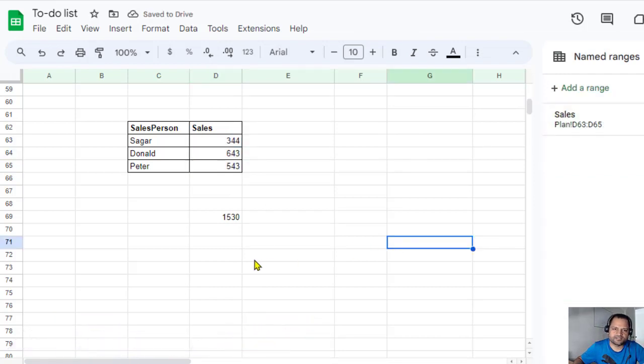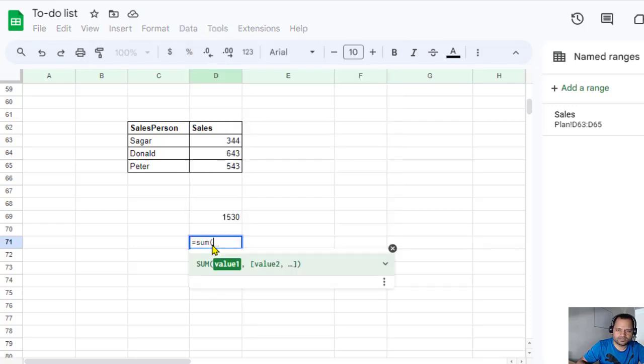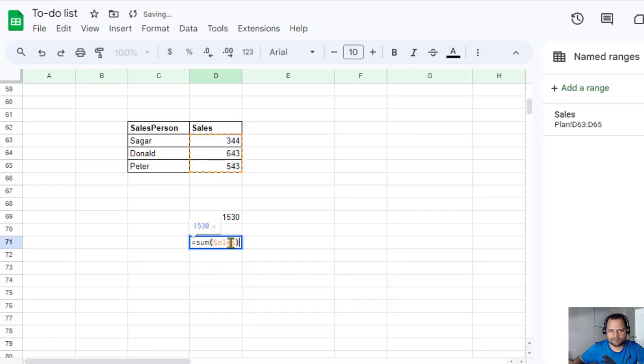And now what happens is that if you want to use that sum, you can directly use it like this, sum of cells. Okay, like this. And now you can see the result is the same, but it is more user friendly. Here it is showing sum of D63 colon D65, but over here it is showing sum of cells, and cells is actually the range for this particular column.